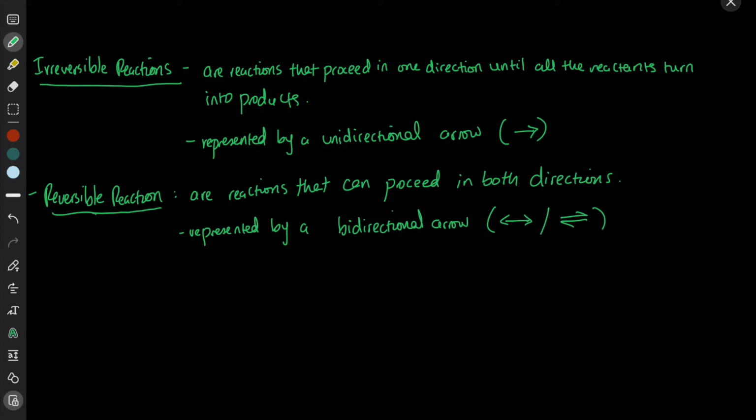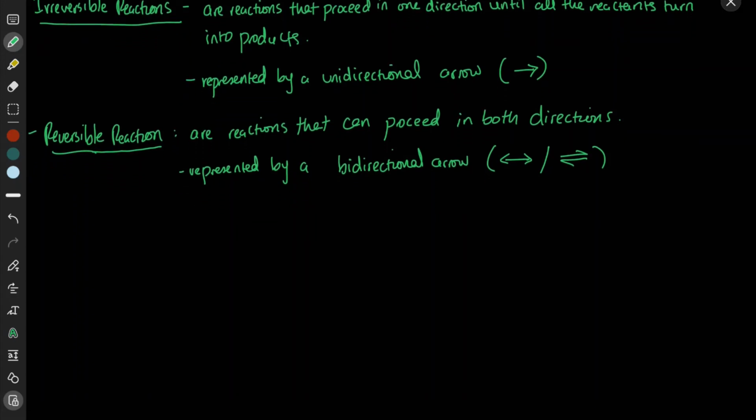In this process, the products of the forward reaction become the reactants of the reverse reaction, because it's flipped now. And the reactants of the forward reaction become the products of the reverse reaction. Then the reverse reaction will proceed until the product concentration reaches a certain amount, and the products of the reverse reaction will convert back to reactants. That was a confusing spiel, so let's just diagram it.